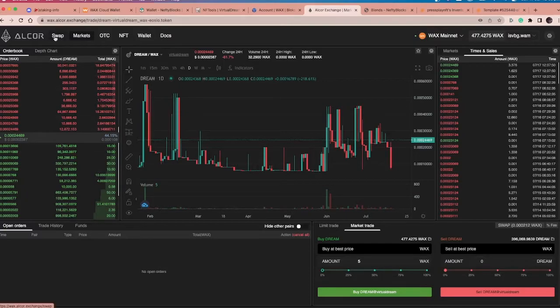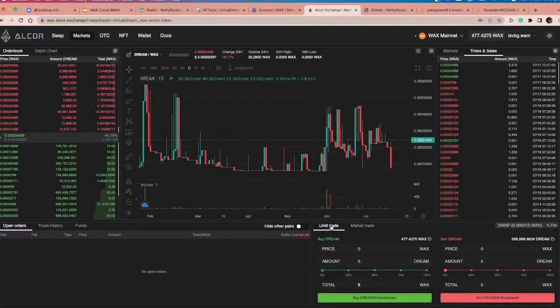Okay, now when I looked at the swap price, I was seeing it was about 23 wax to get about 100,000 dream. So I'm going to change this now, and I'm going to go for a limit trade, and I'm going to set my own price here, and I want 100,000 dream. Okay, and I can swap it for 23 wax. So I'm going to drop that down and try to get a little bit cheaper. I'm going to make it 22 wax.